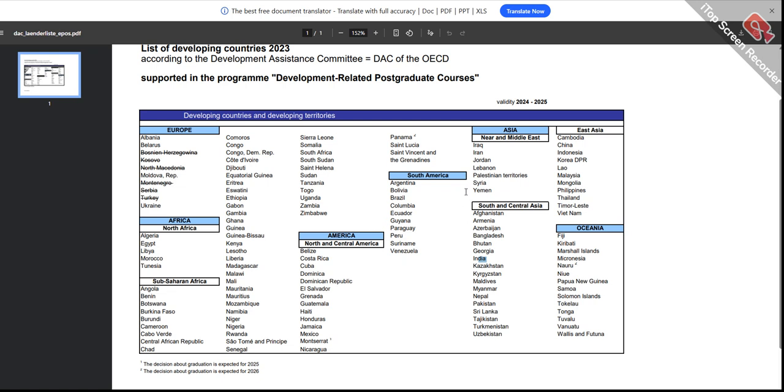In South and Central Asia, these are the countries. This is a specific part for the countries. You can check other countries as well, and see which developing countries and developing territories are included in this scholarship category.